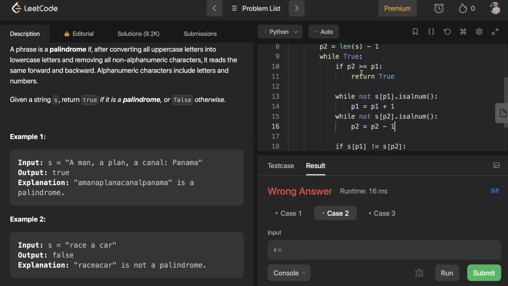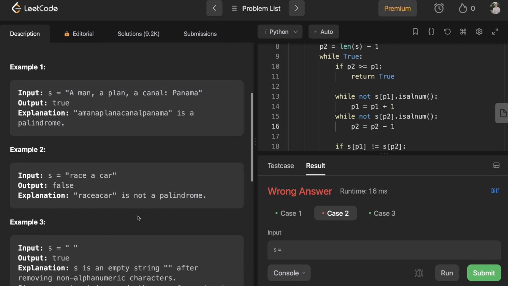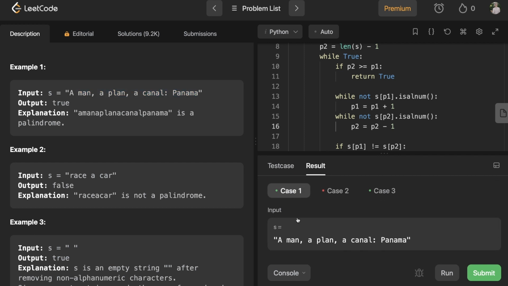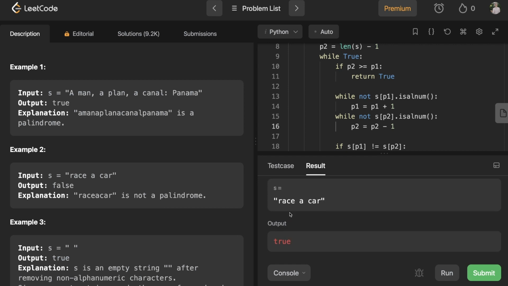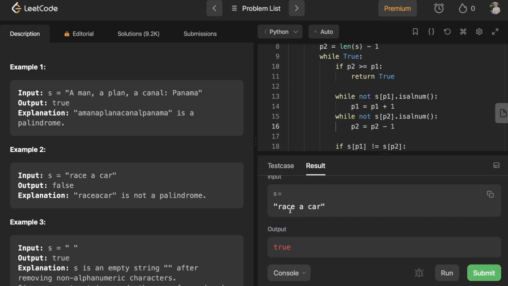So we check if pointer 2 has gotten there. Oh, I wonder if is alnum works with spaces. Oh, it must, because it got this one right. That's quite interesting that I got case 1 right, but not case 2. So I outputted that this is a palindrome, but it's not.